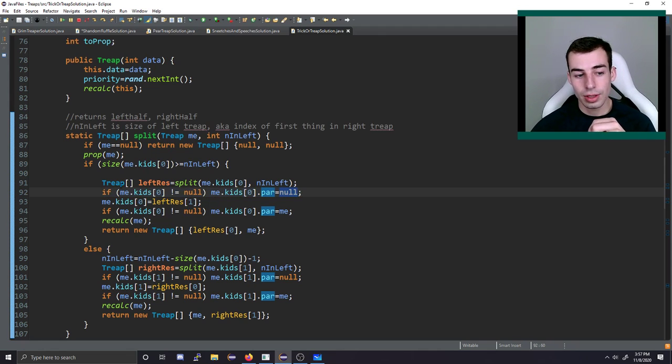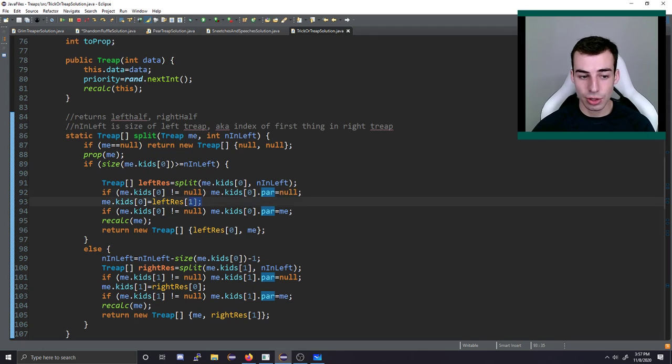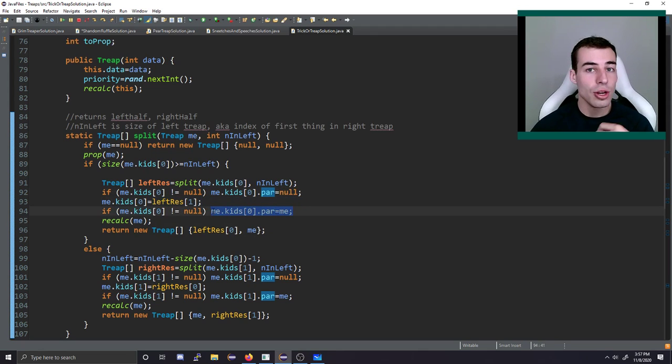That kid used to be our child, and now he no longer is, which means we have to set his parent to null. Then after we set our left kid to be this new element, whatever it is, we have to remember to update that new element's parent. So we can do that here. This not equals null check is just to avoid null pointer exceptions because we might not have a left kid. So this might be a non-issue.